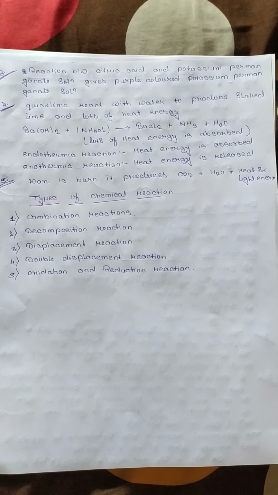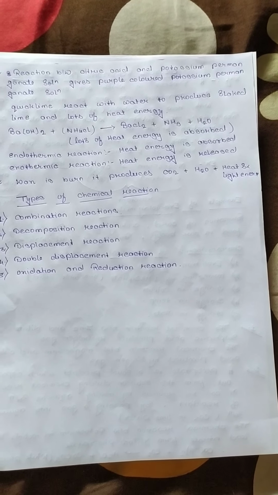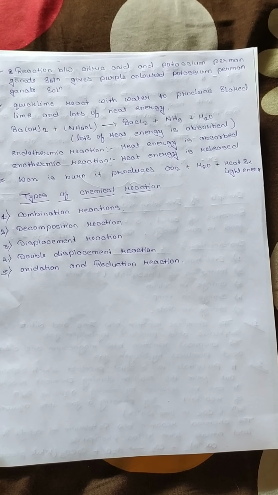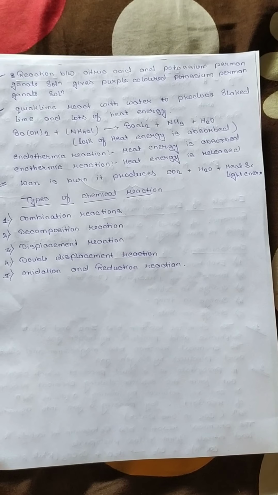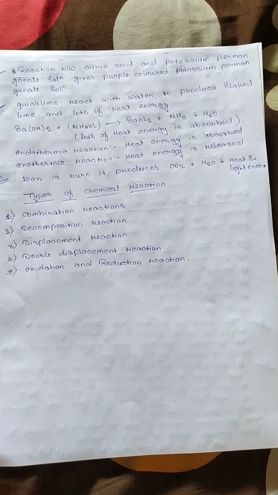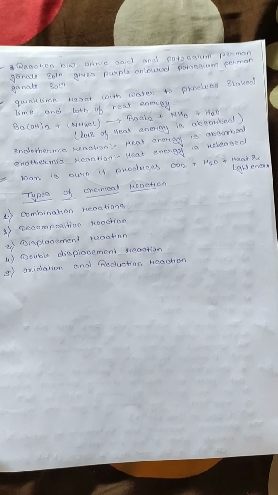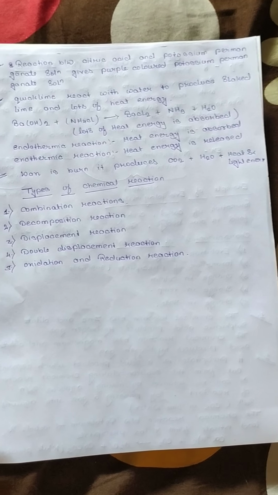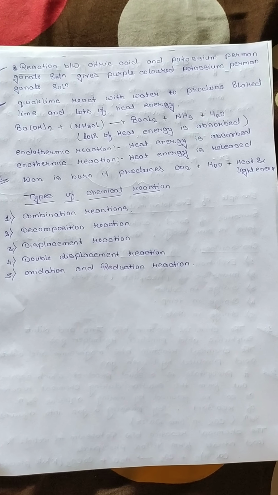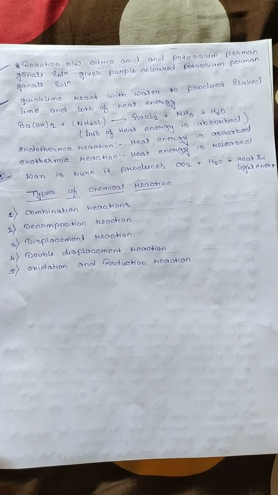During a chemical reaction, there may be a release of heat energy or absorption of heat energy. So there are two types of reaction based on the heat, that is endothermic reaction and exothermic reaction. During an endothermic reaction, heat energy gets absorbed, and during an exothermic reaction, heat energy gets released. It means a lot of heat energy is produced on the product side during the chemical reaction.